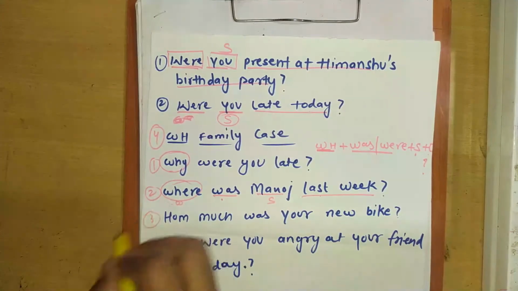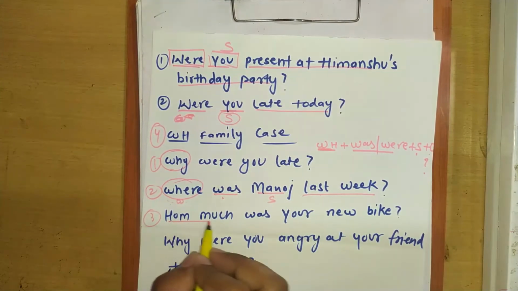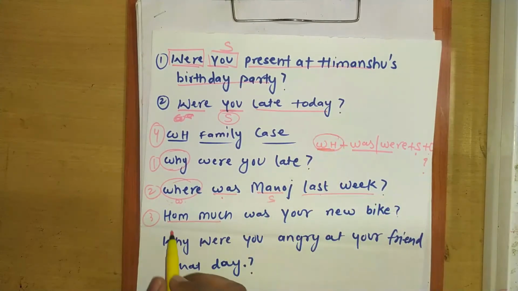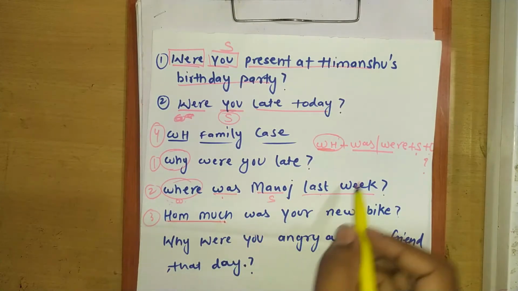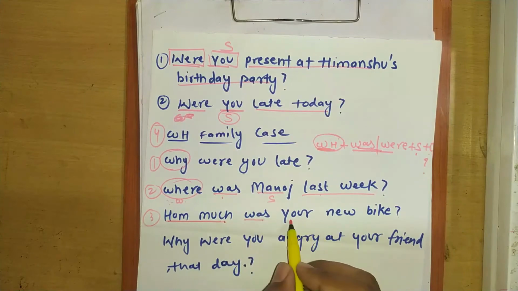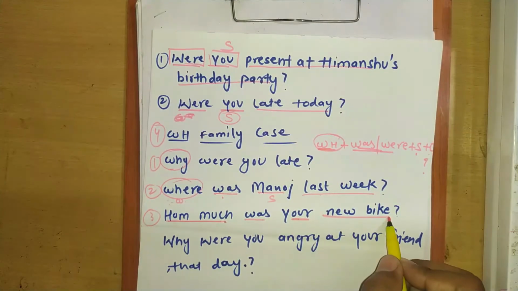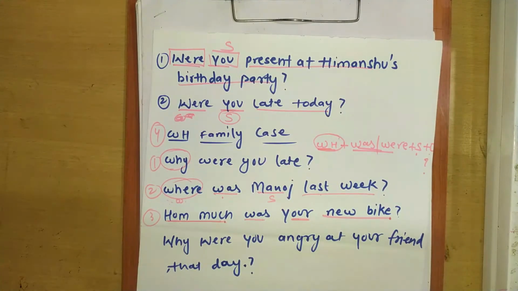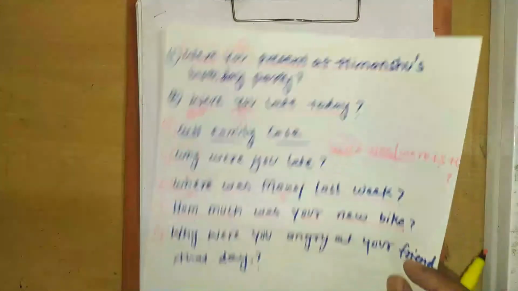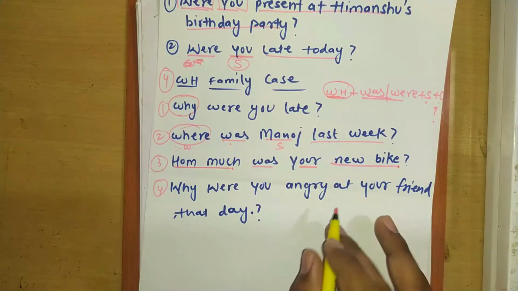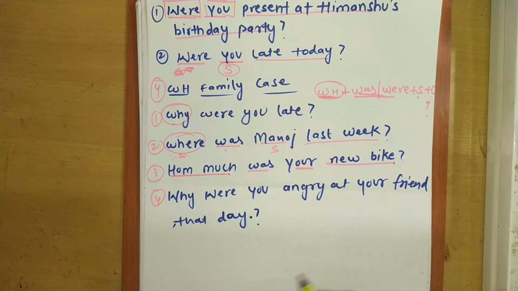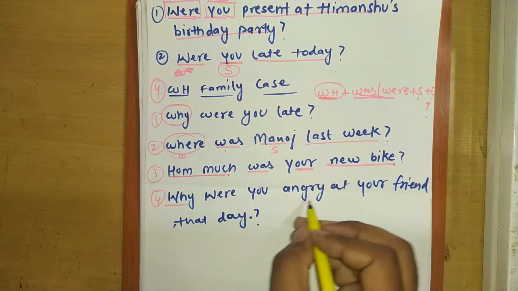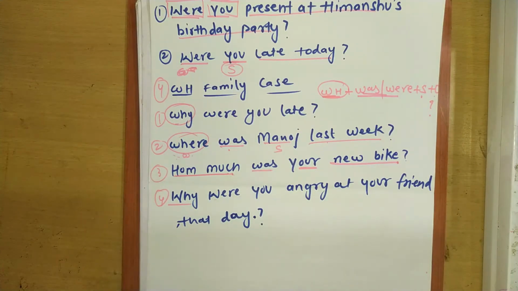Now the third sentence, how much, see this thing, WH family word how much, then was, then subject and other words or noun. Now the fourth and last question sentence is, why were you angry at your friend that day?